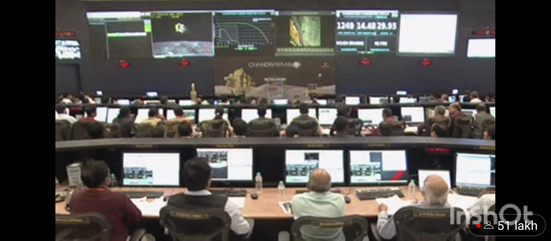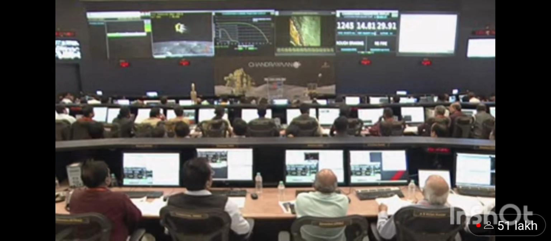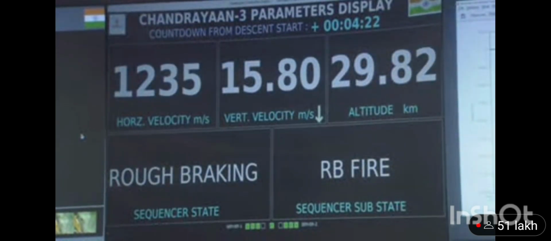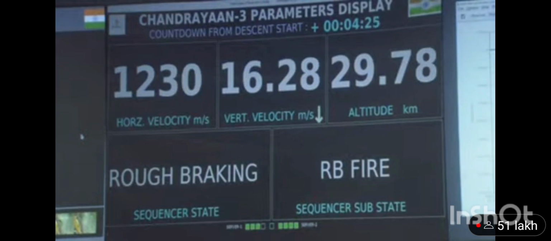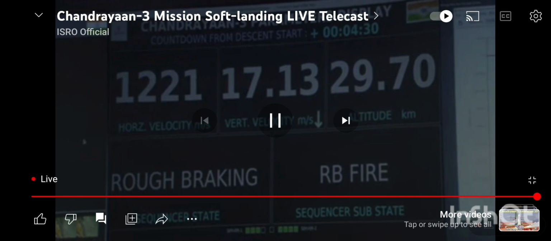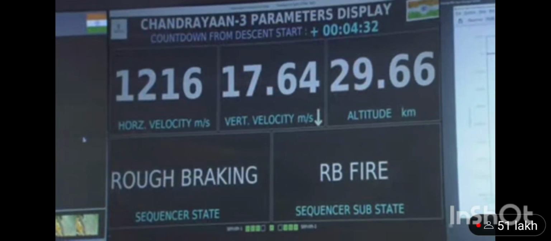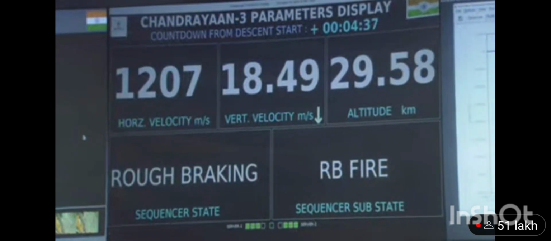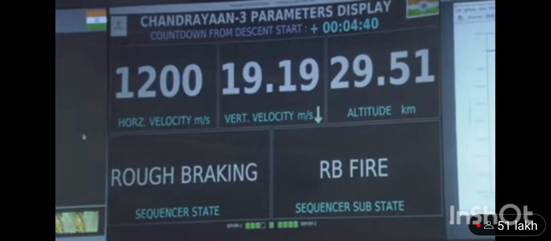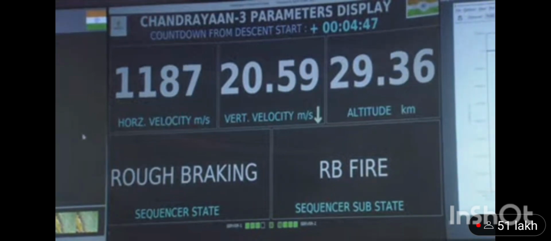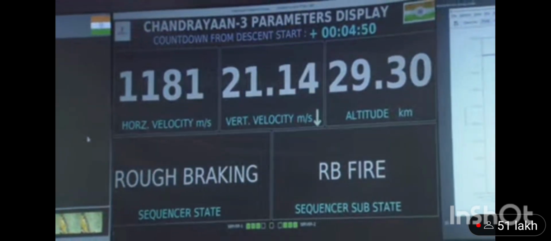The preparation for today's event had started nearly 48 hours before, wherein various pre-selections and uplinking of parameters were done. We can see that the vertical velocity of the lander module has been brought down. It is continuously coming down. And the ALS had already been initiated 1 hour before the scheduled time of the power descent start. Following this, the throttleable engine electronics module, the TECM, was switched on and the lander was oriented to the favorable attitude.